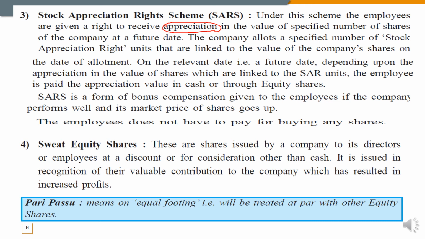On the relevant date, that is, on a future date, this will be issued depending upon the appreciation value decided by the company for that employee, which is linked to the SAR units. So the employee is paid the appreciation value in cash or through equity shares. So these are issued in the form of cash or equity shares, and this is known as a stock appreciation right scheme. It is given to whom?